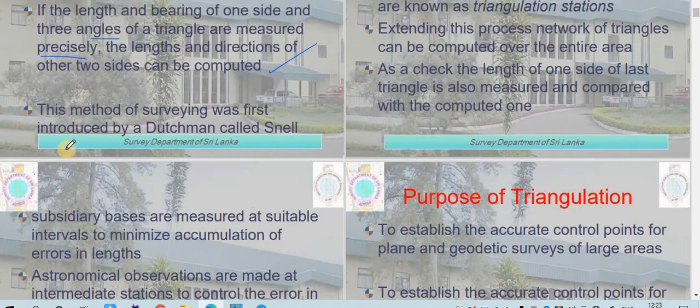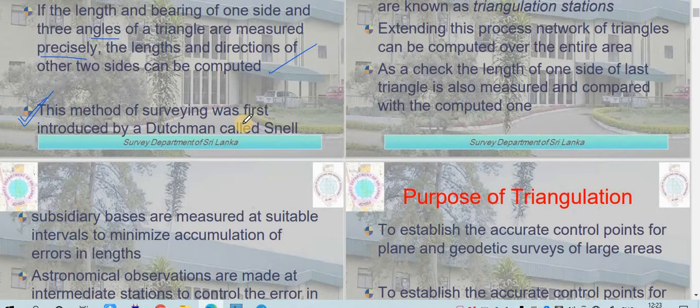This method of surveying was first introduced by a Dutchman called Snell. This is very important, because in your MCQ type questions they might ask who invented the triangulation system. So you need to remember that a Dutchman named Snell invented the triangulation system, and you should also search on the internet in which year it was invented.